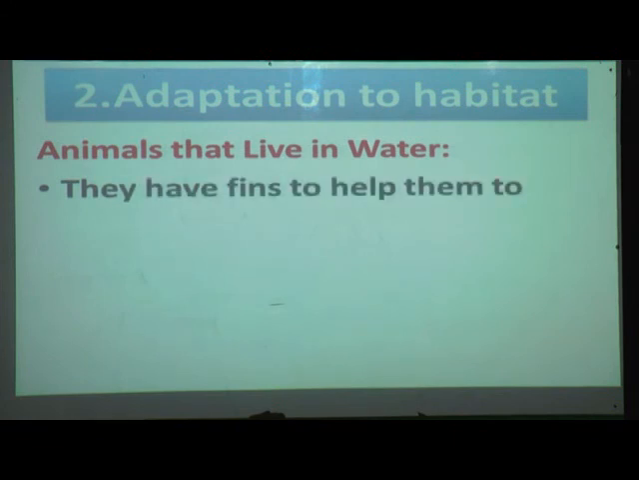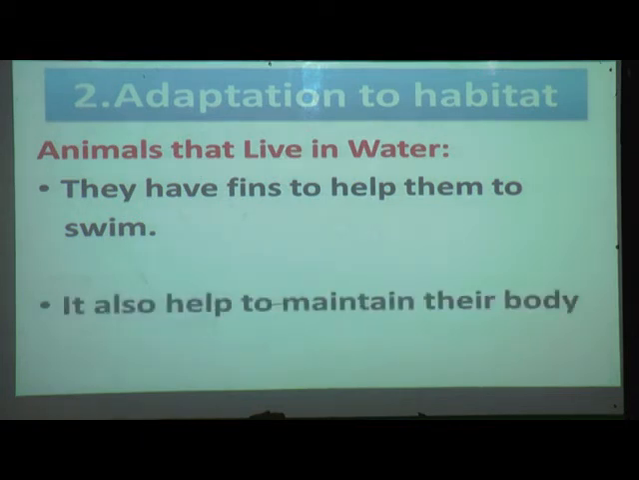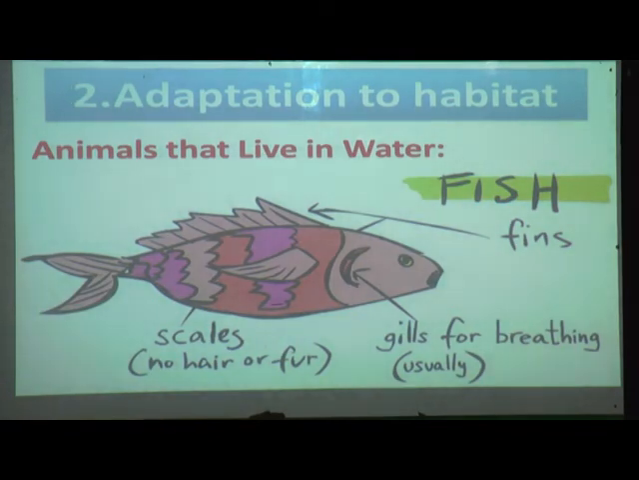They have fins to help them swim. Yes, with the help of fins, they are moving. It also helps to maintain their balance in water. Means with the help of fins they are moving, and it also maintains the balance in the water. Yes, you can see the fins in this picture. With the help of those fins they are moving and maintaining their balance. Gills are used for breathing.